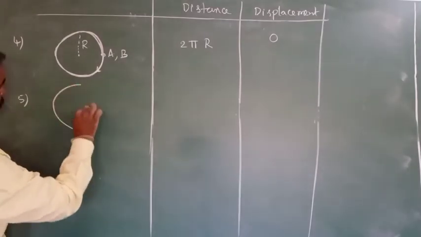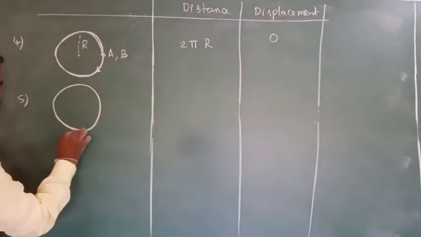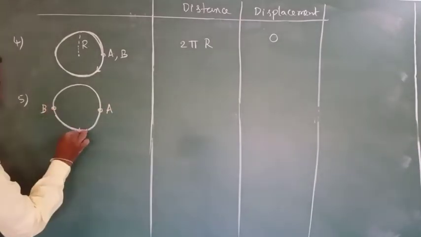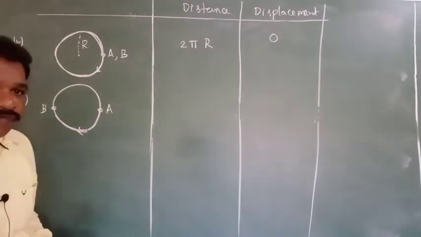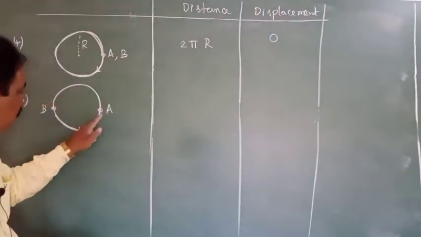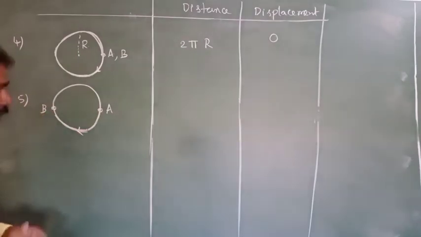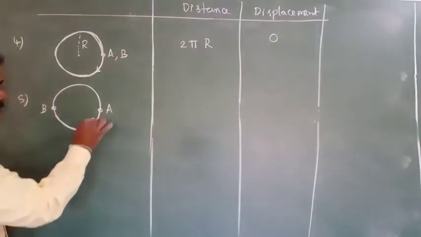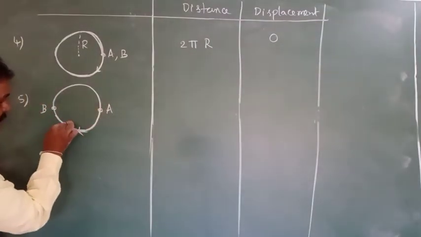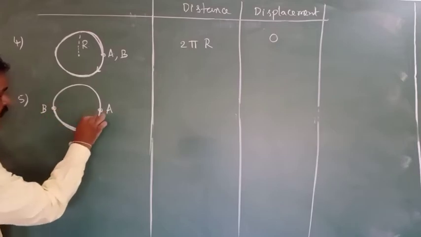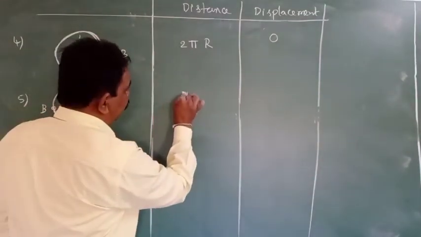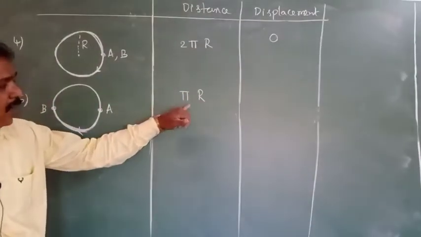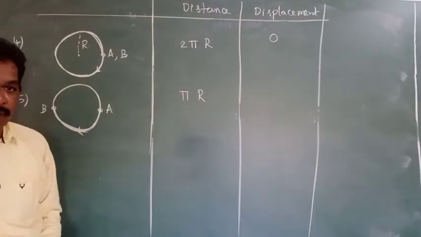Here the body is moving in the circular path. Okay? It started from A, it came to B after making half a rotation. Now, what is the distance? What is the displacement? Distance is nothing but this one. This path length is how much? This is half of the circumference, 2 pi r by 2. This value is equal to pi r.